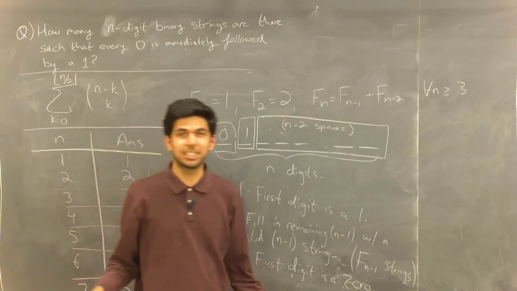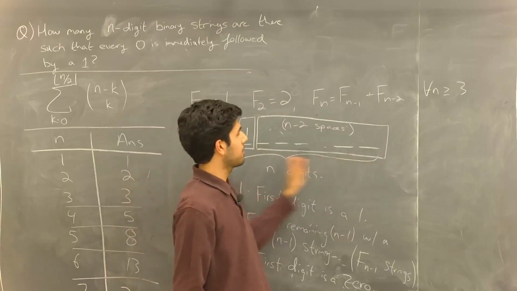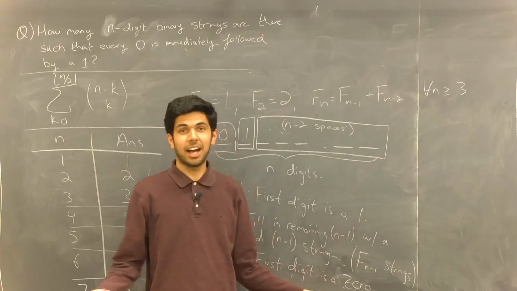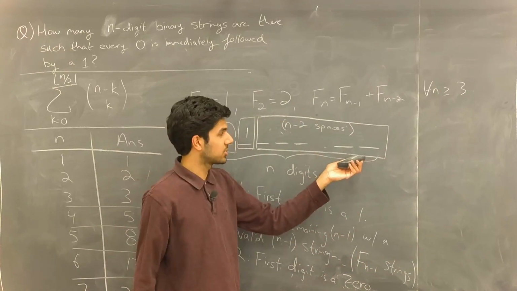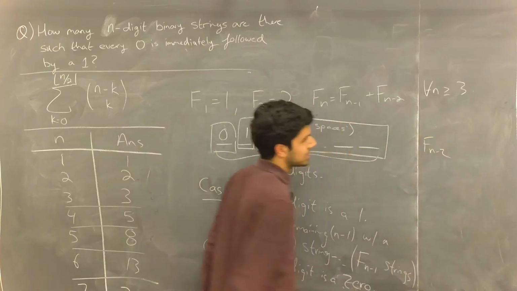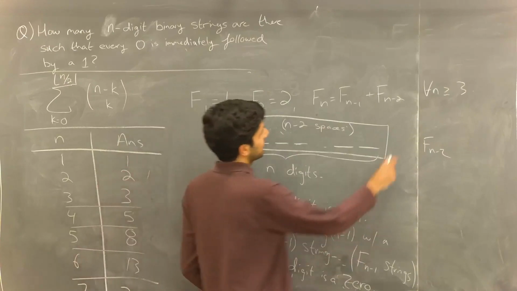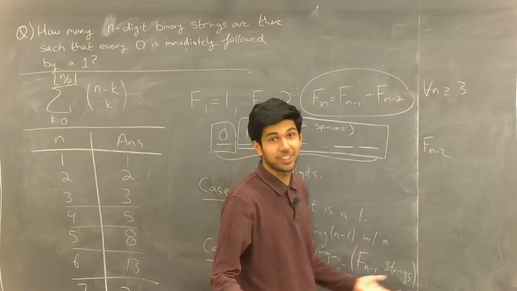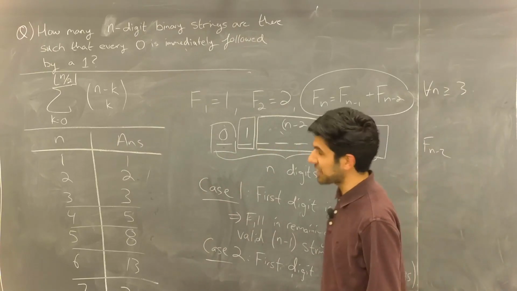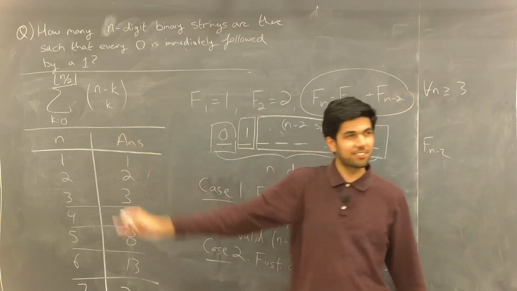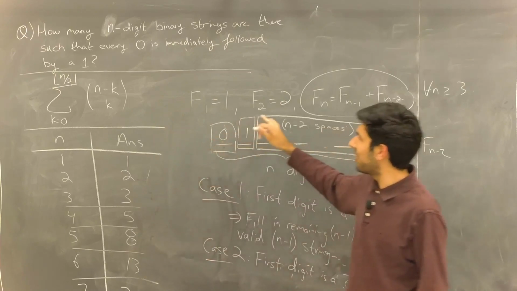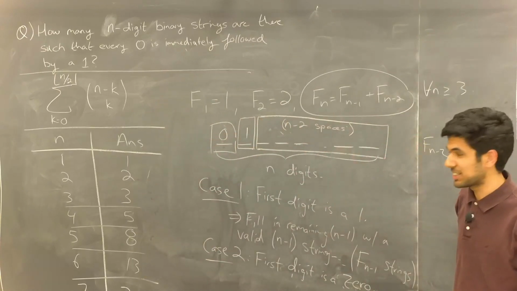And again, we're left with the same situation. It doesn't matter what I put in here. As long as every 0 is immediately followed by a 1, I'm fine. And how many such strings could fill in these n-2 spaces? F sub n-2. So by the addition rule, we get that. And that's it. That's it. Somehow our ugly formula from before, that was still extremely creative, how we got that answer, somehow, it's the Fibonacci numbers.